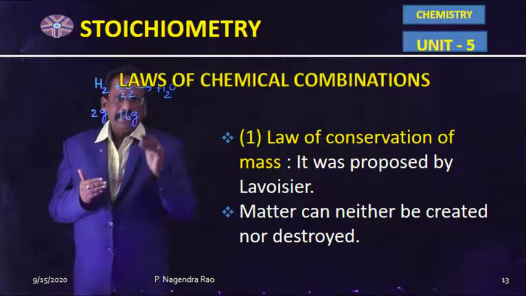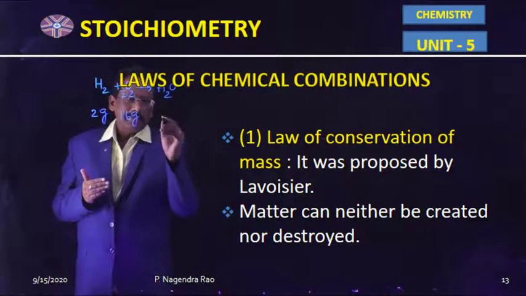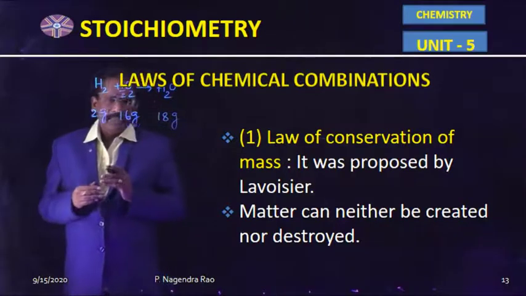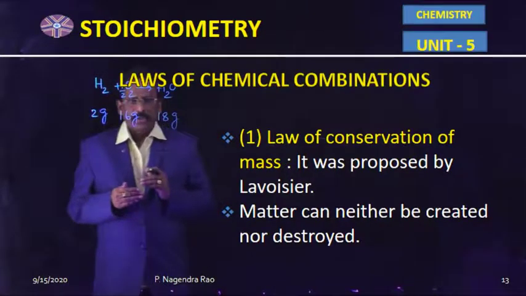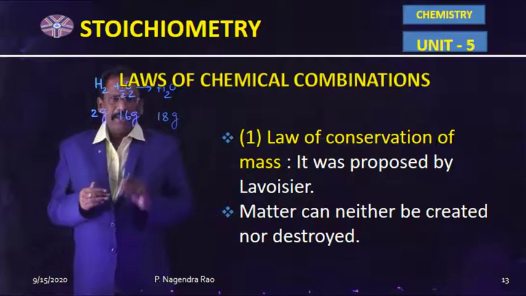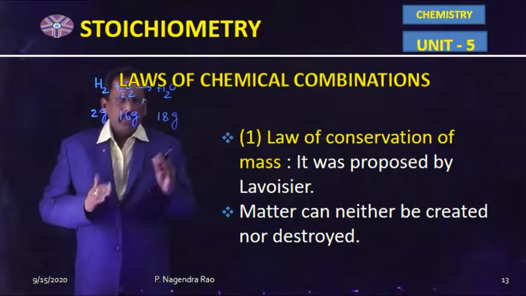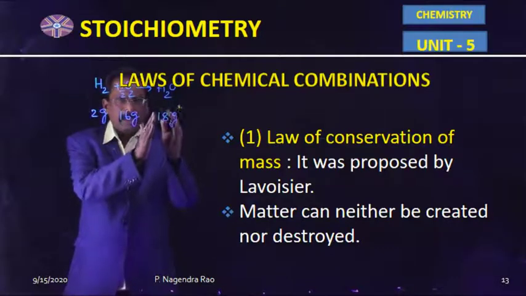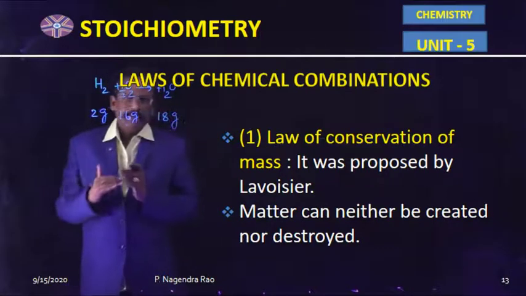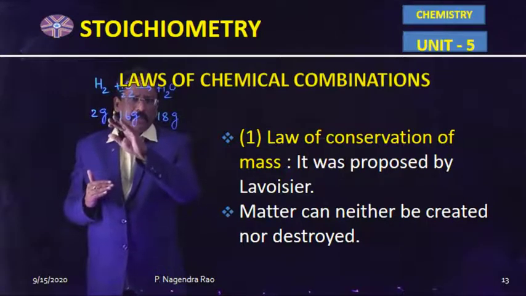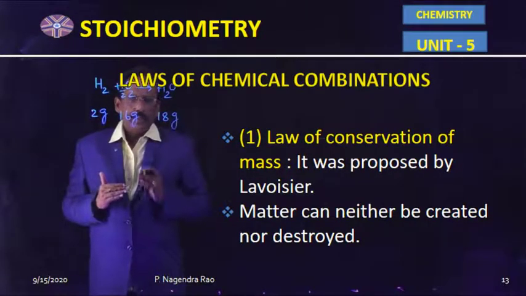Oxygen weight is 16 grams. So, total weight in the product side is equal to 18 grams. So, in this chemical equation, total mass in the reactant side is equal to the total mass in the product side. That means mass can neither be created nor be destroyed according to Lavoisier.